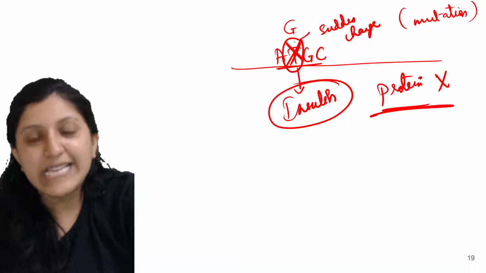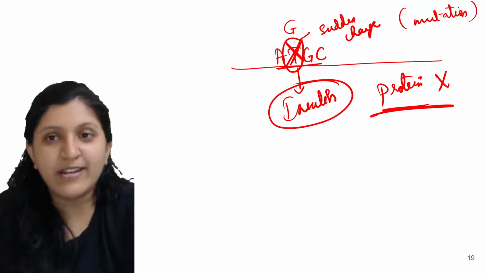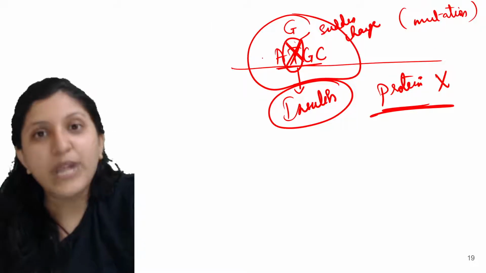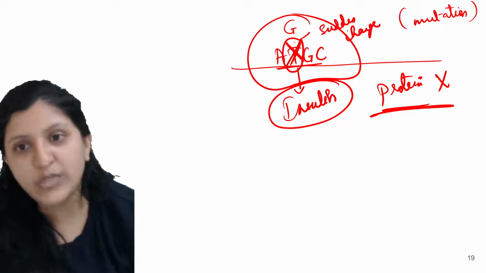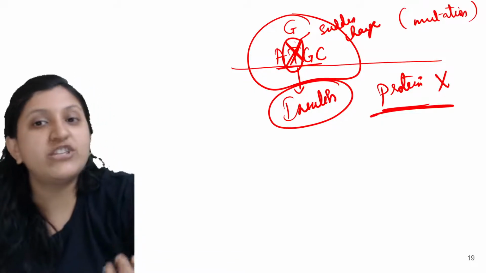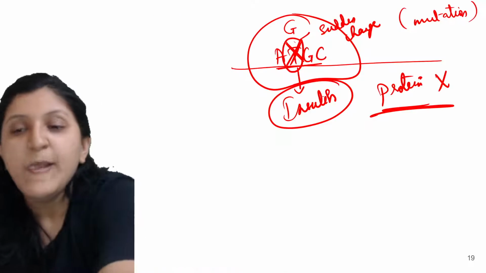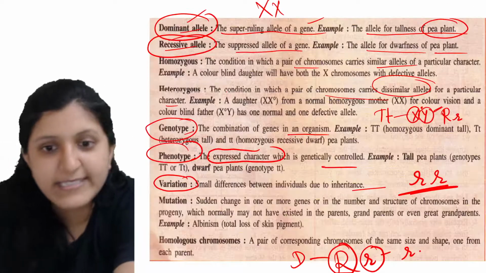So how do we say that diabetes is genetic? Because the same gene, that is the sudden change in a gene, or we can say a mutated gene, can go from one generation to the next generation. That's the reason why in the next generation there is a chance that insulin production might not occur, because the protein production might not be occurring. So that is the sudden change.